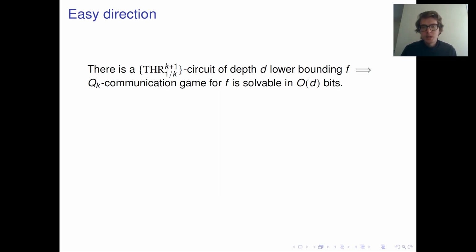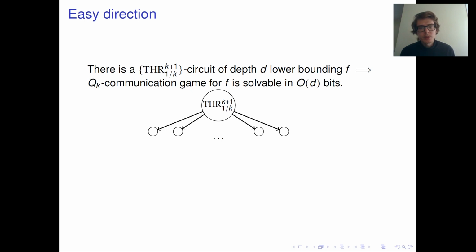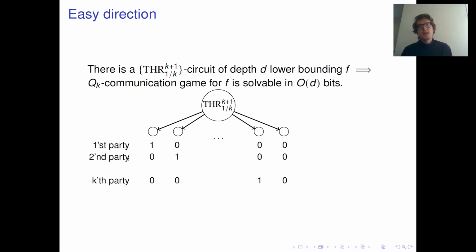So this is a similar argument to what we have already seen. There are k parties, each gets a zero of a function f, and since our circuit lower bounds f, the output gate of the circuit is zero on all these k vectors. Again, this means that there is a gate which is fed to the output gate and on which all k parties are zero also, right?